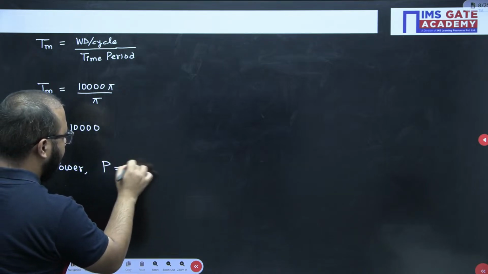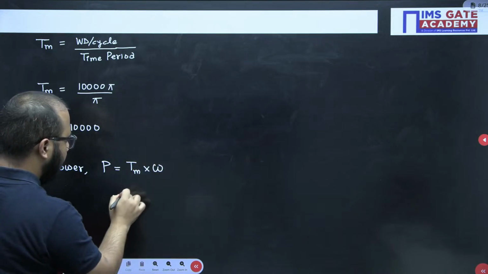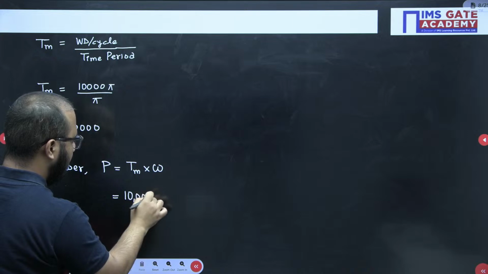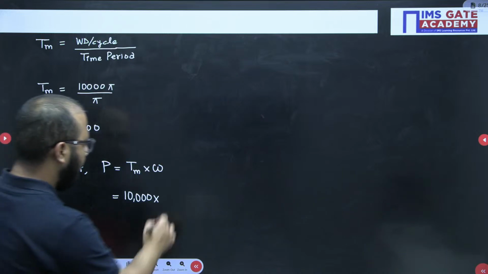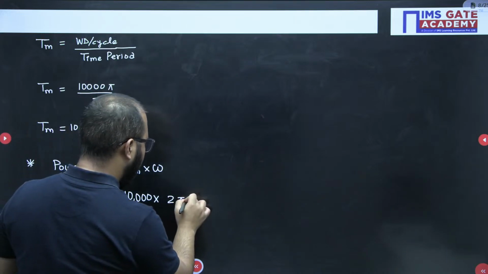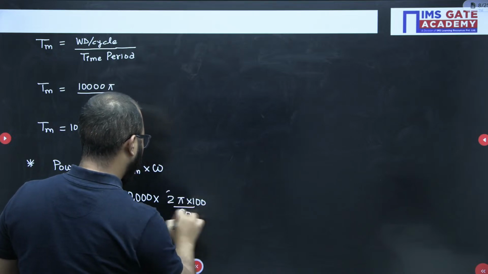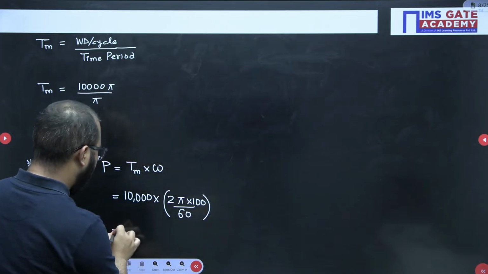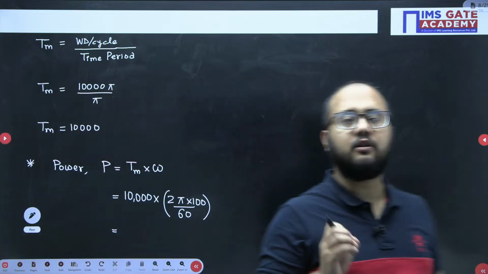Power calculation will be mean torque multiplied by omega. This 10,000 multiplied by omega. So omega, RPM they have given 100 RPM, so it will be 2 pi n, that is 100 RPM they have given, divided by 60. From this you will get the answer of power as well. I hope the approach is clear to everyone.